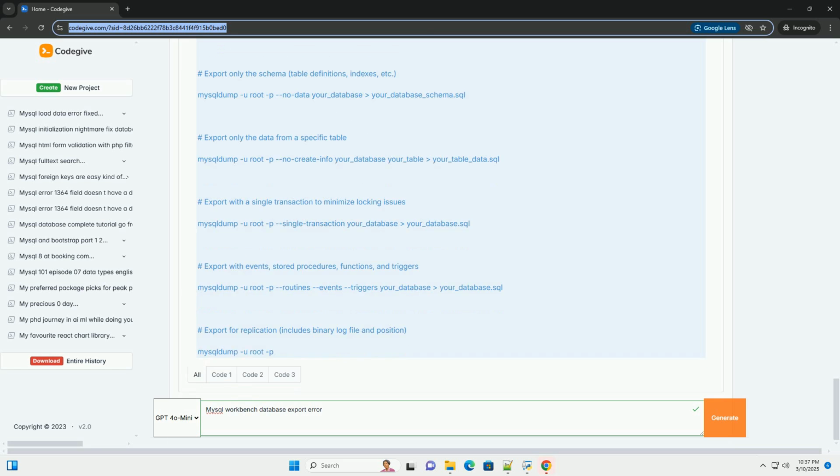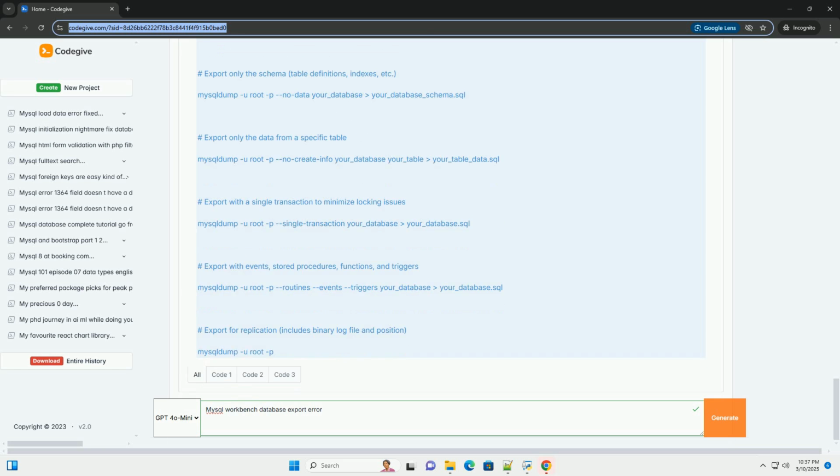Allocate more memory to MySQL server. If you have sufficient RAM on the server, consider increasing the memory allocated to MySQL. This typically involves modifying configuration variables like innodb_buffer_pool_size. Consult the MySQL documentation for your specific version for guidance on adjusting memory settings. Close unnecessary applications. Free up memory by closing other applications running on the same machine as Workbench or the MySQL server. 4. Syntax errors in stored procedures, functions, or triggers. Cause.